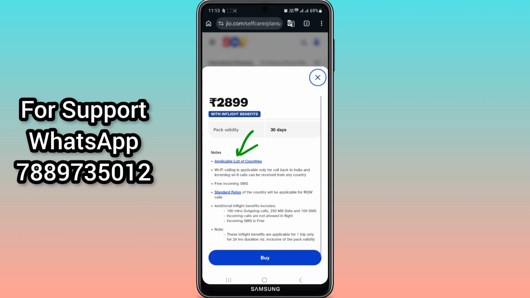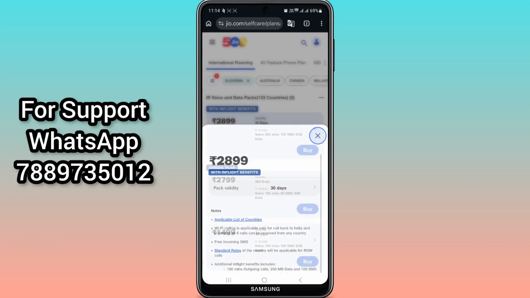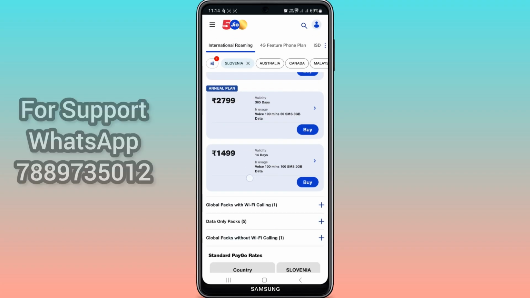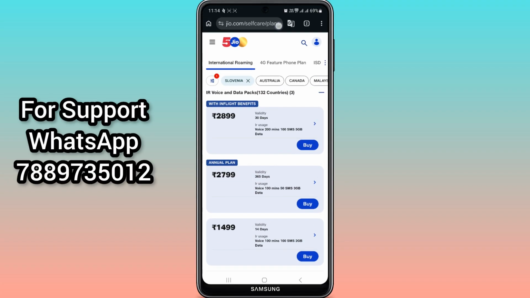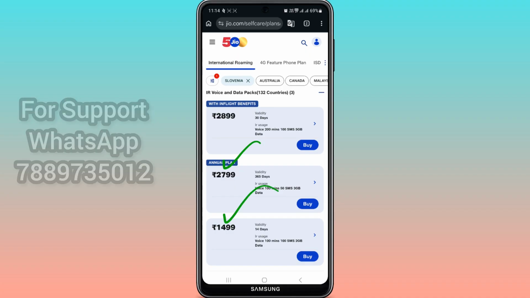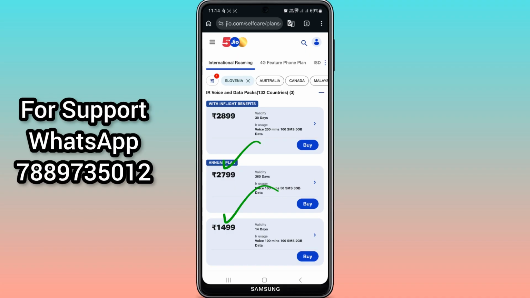Understand? So this is it, and these are some important notes. You can check out these notes. So this is for this pack, and there's one more pack, the 1499 pack. There is 2799. You can check the description of all these packs.